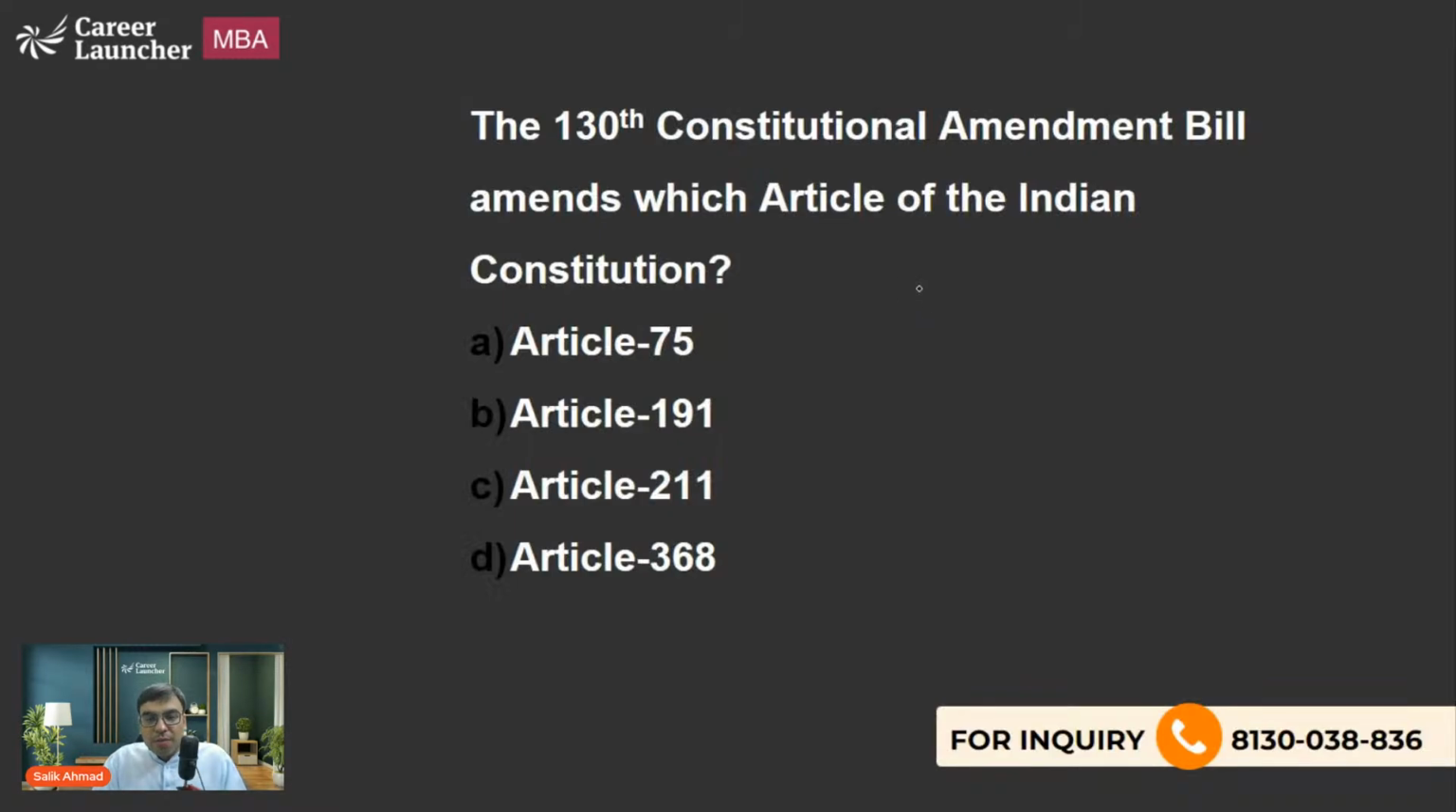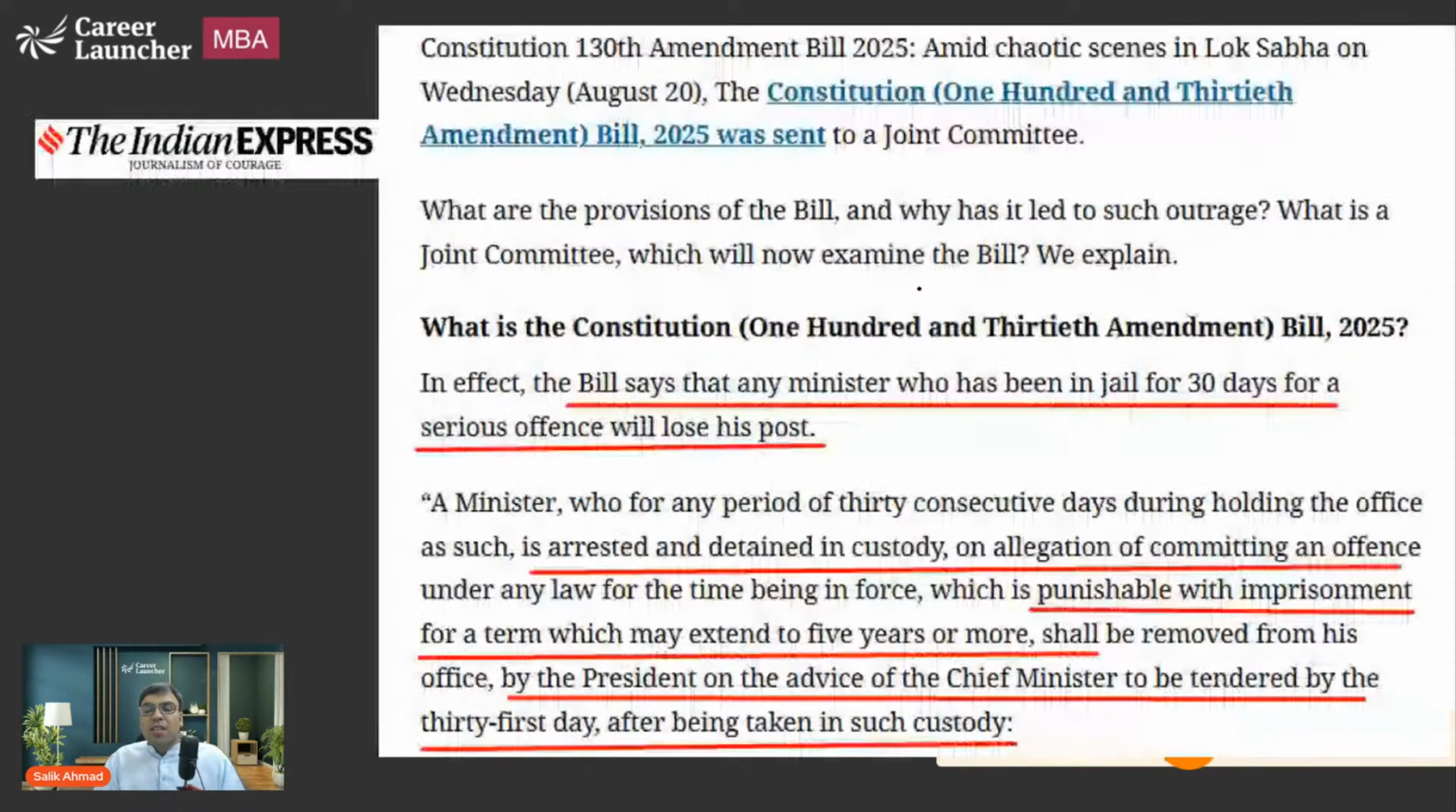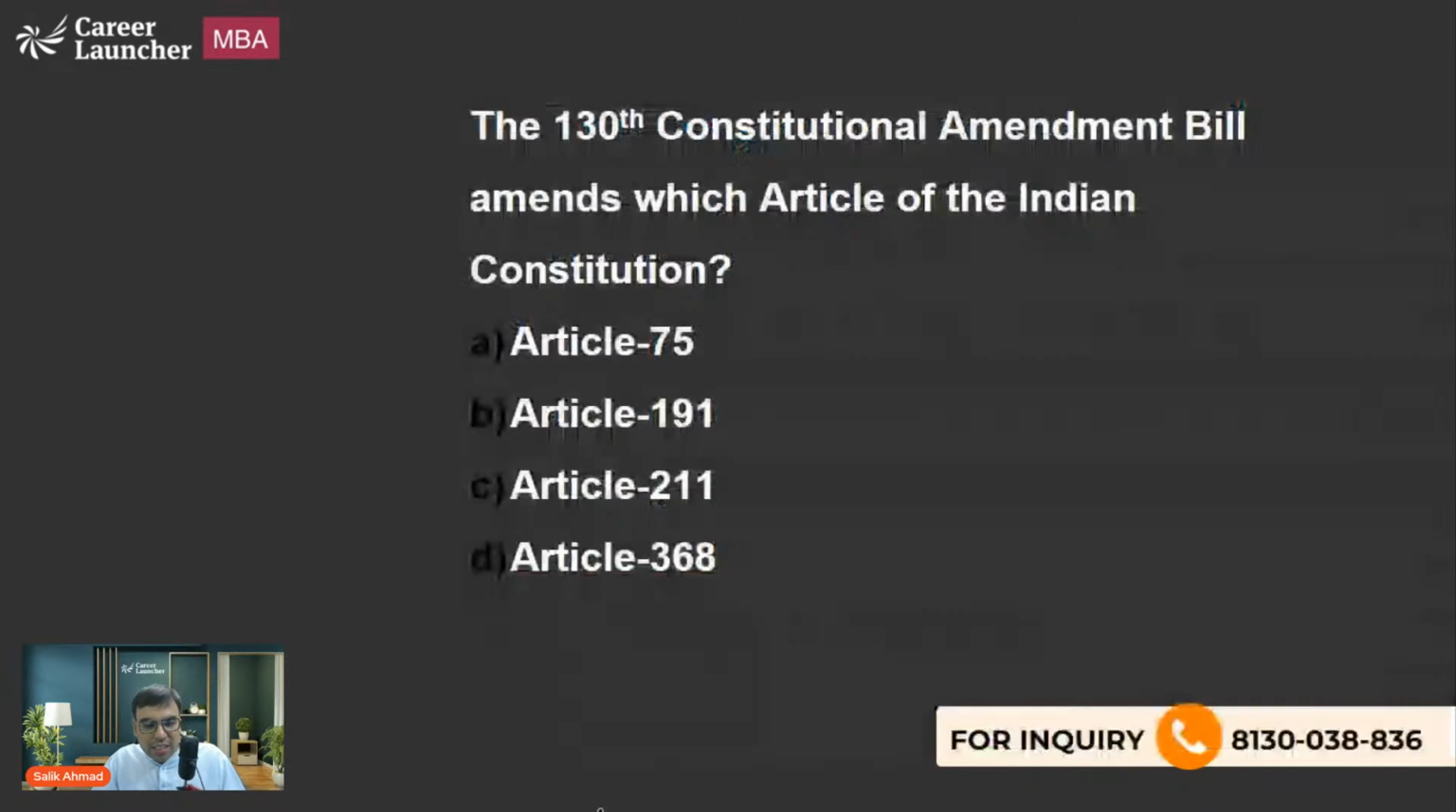Now, basically we'll discuss what we call presumption of innocence. But first answer this question, then I'll explain in further detail. The 138th constitutional amendment amends which article of the constitution? Article 75, 191, 211, 368. What is the right answer?